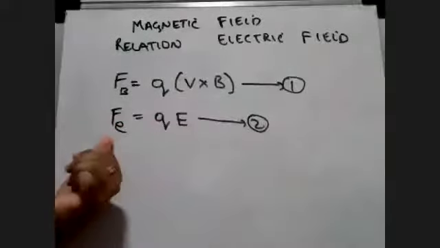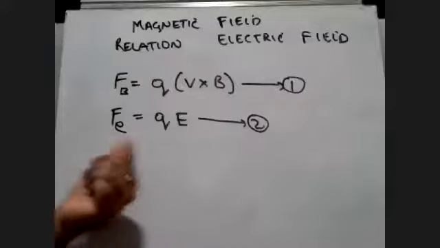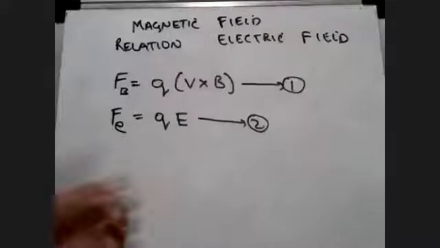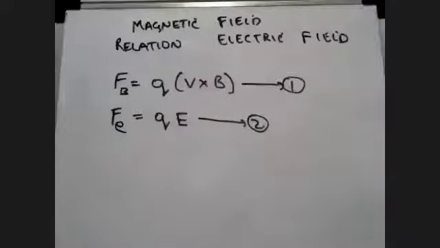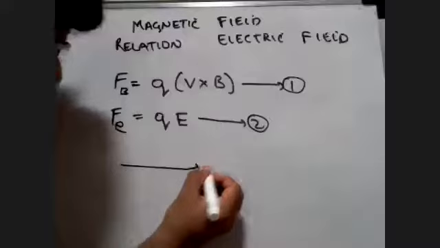But here, the electric force is always parallel. It does not have a relationship of perpendicular vectors here. I told you, if the electric field is in this direction, we have done a sum, isn't it?